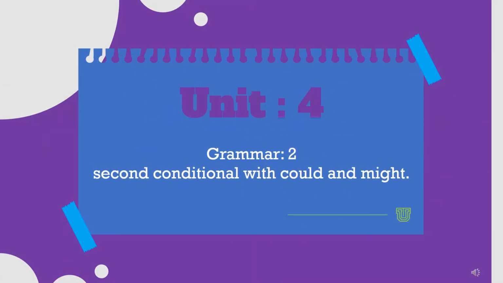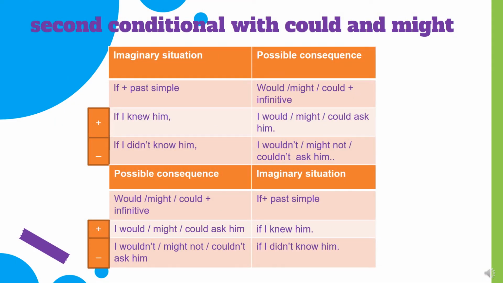Today's lesson is about the second conditional with could and might. In the second conditional, we have an imaginary situation with a possible consequence. In the situation part, we use if plus past simple, and the consequence: would or might or could plus infinitive.